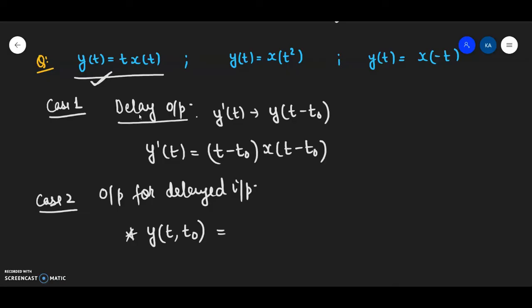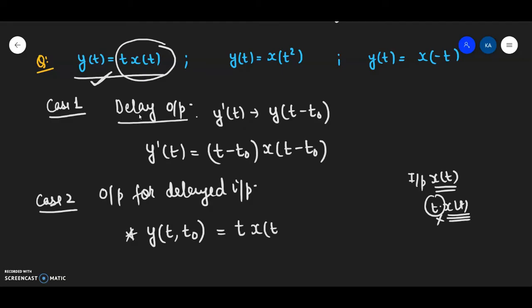When I delay the input, now in the question I see that the input is x(t). Please make a note of it. It's not t into x(t). T is not included. Input is x(t). So what will be y(t, t naught)? This will be t will remain as it is, and in place of t I will be writing t minus t naught.